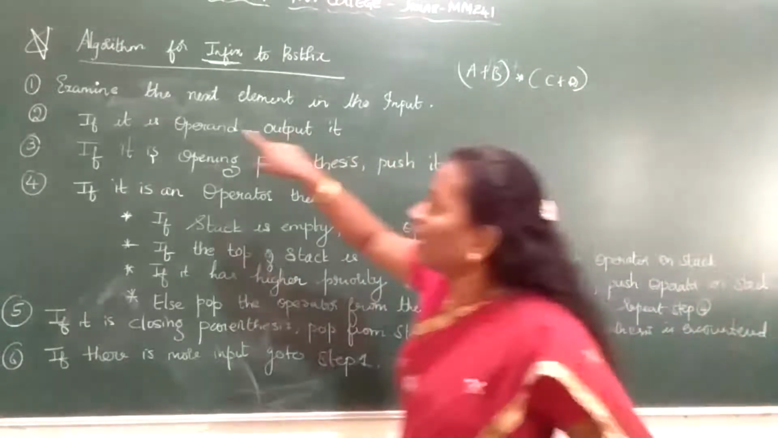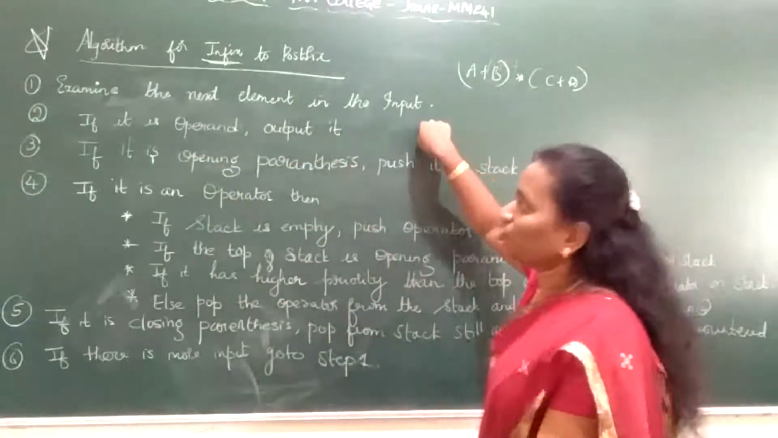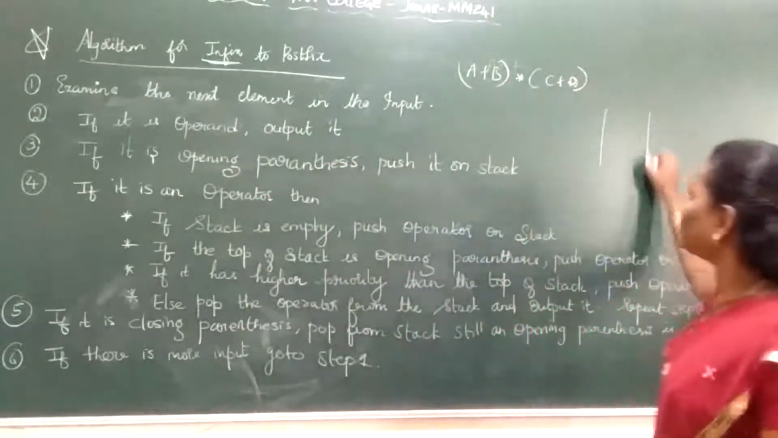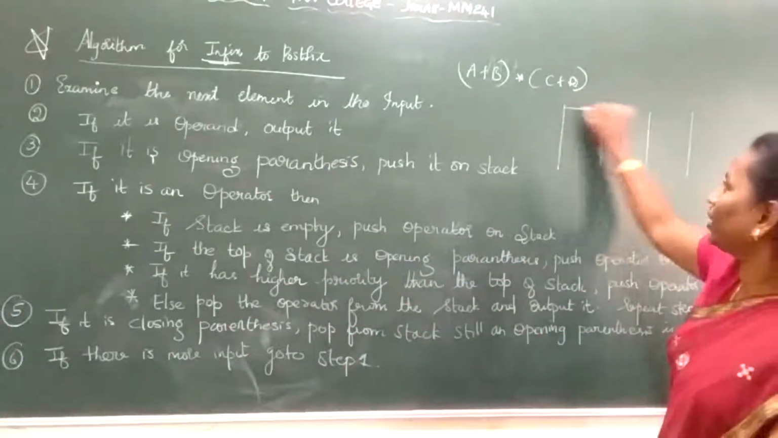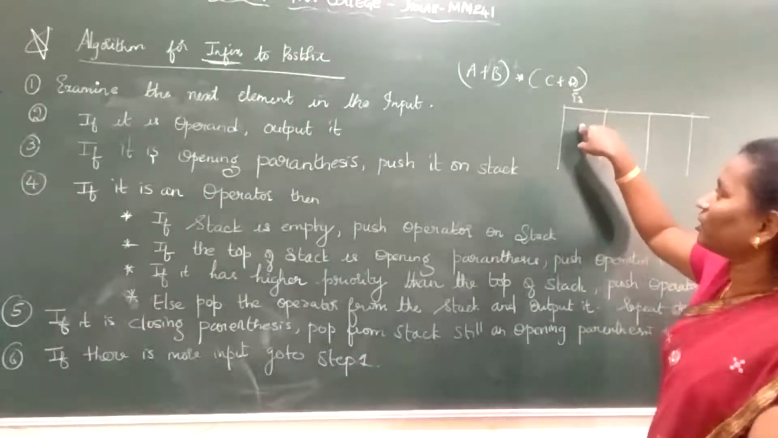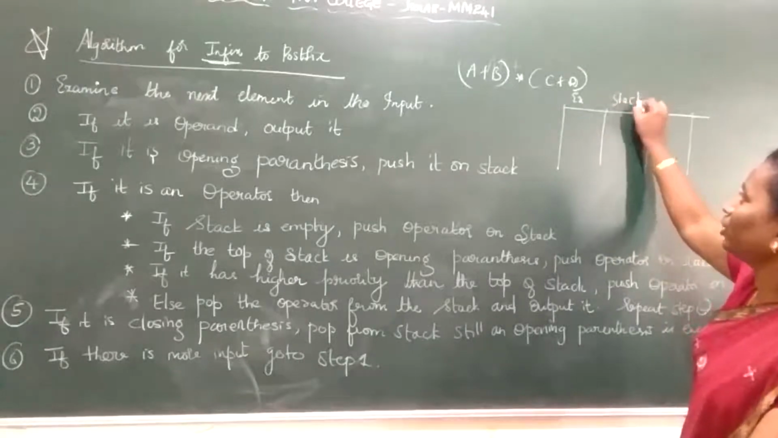So what are they telling? Examine the next element in the input. If it is an operand, output it. There will be 3 things in your problem; I will do a problem, and at that time you will get to know. One is your expression. First you need to write down the expression. Next we have the stack. You need to make 3 columns.